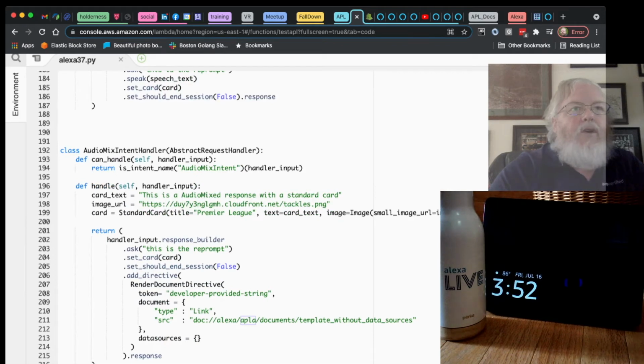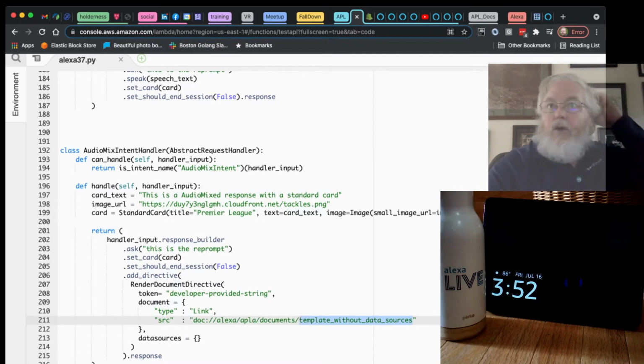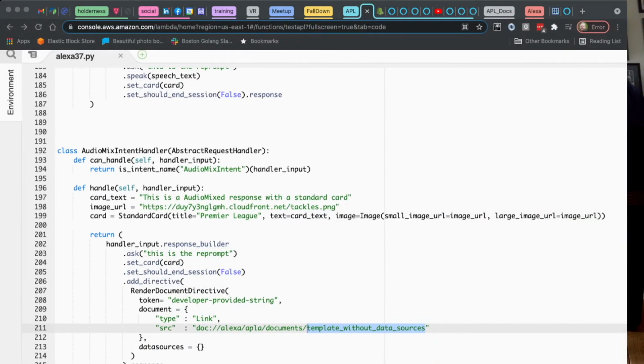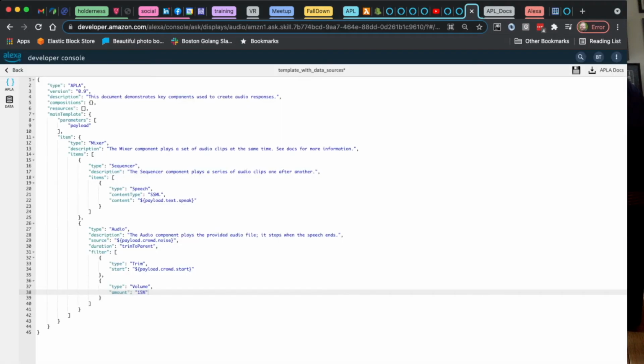So now here we say the source is this particular template. So let's go look at a document template. Okay, so this is a document template. And we notice we say up here APLA. We've got some fields that I haven't really filled in too much. And then we have item. And the item lists what's actually going to be in the spoken response.